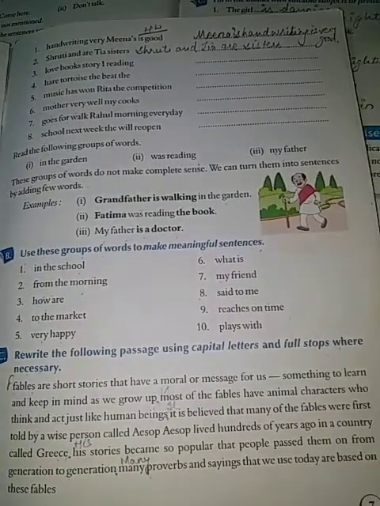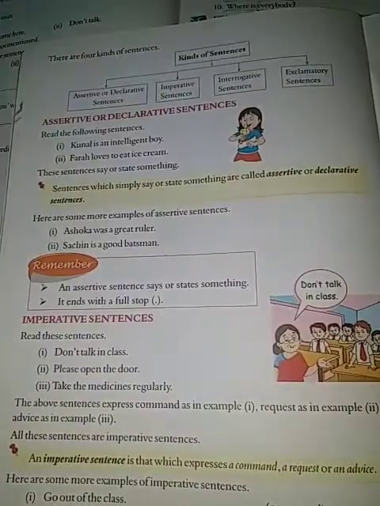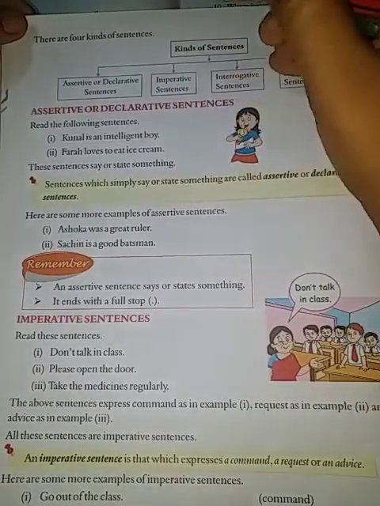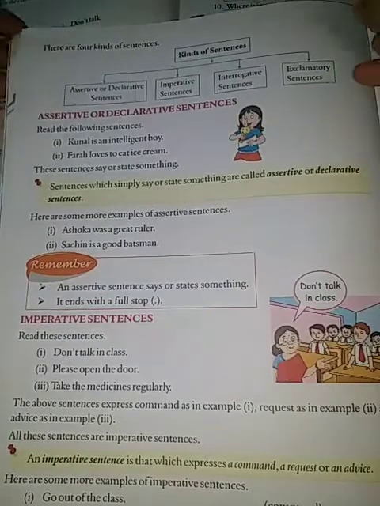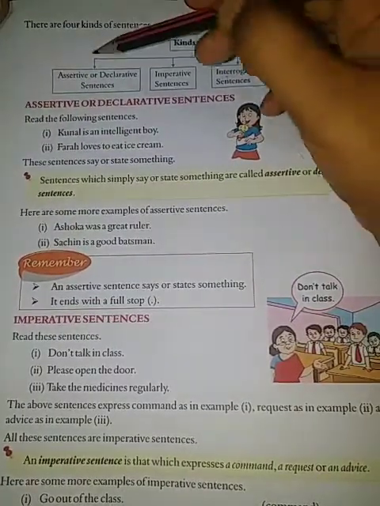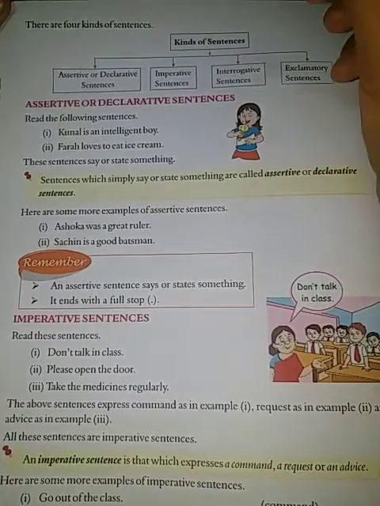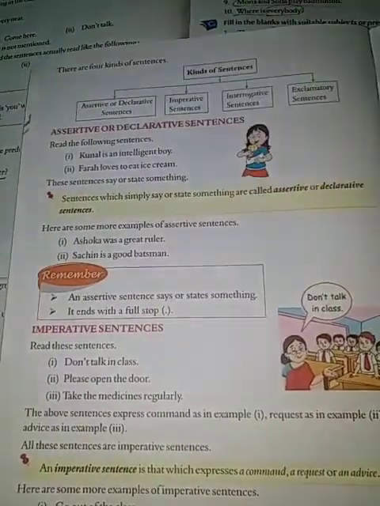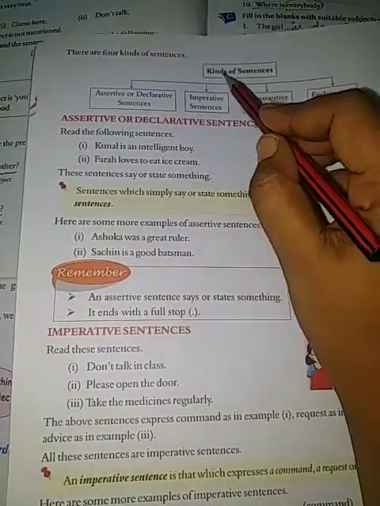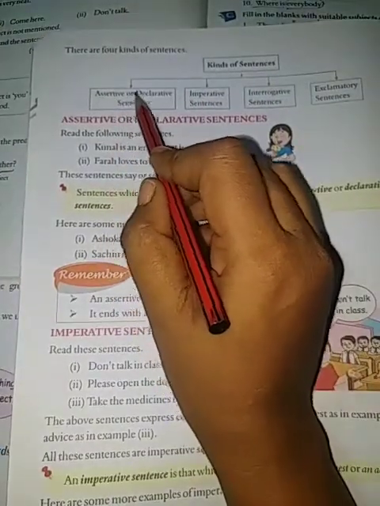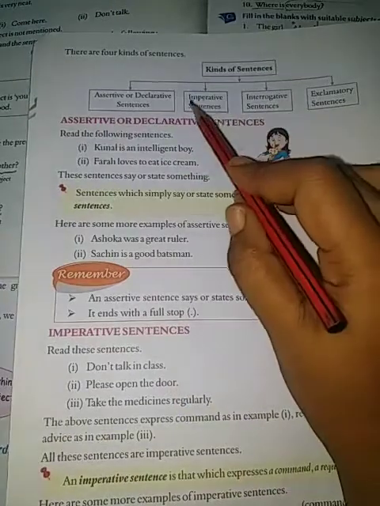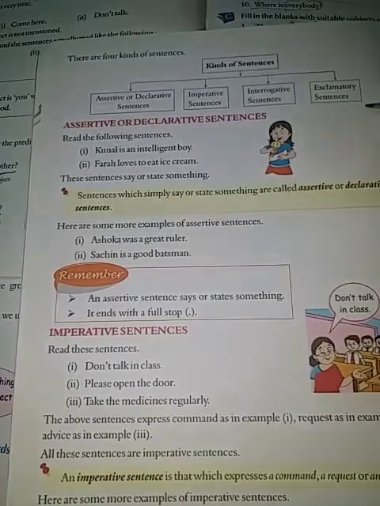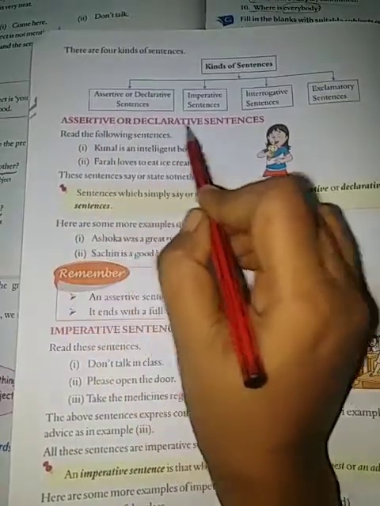So let's move to the next page. Here you can see on this next page there are 4 kinds of sentences. We already studied them in our last class. You have to make this chart in your notebook, okay? Here, in the kinds of sentences, first is assertive or declarative sentence. Second is imperative sentence. Third is interrogative sentence. And fourth is exclamatory sentence.